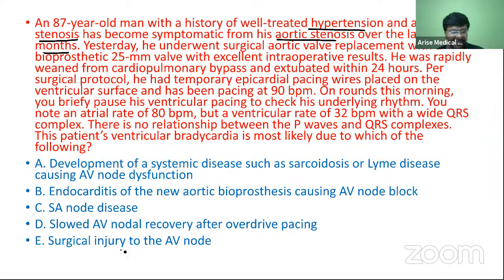If there is surgical injury causing AV nodal blockade, how do you treat this patient? Yes, Sai Tarni, can you tell me how this patient is to be treated?